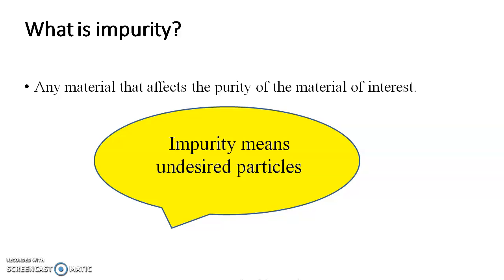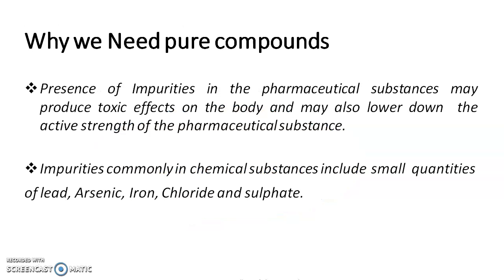So why do we need to remove this impurity? Why do we need pure compounds? Because if impurity is present in the pharmaceutical substance and if that impurity is toxic, then it may produce a toxic effect in our body. And there are other effects: it may affect the stability of the active material, it can also affect the purity of the compound, and it can reduce the active strength of the pharmaceutical substance.